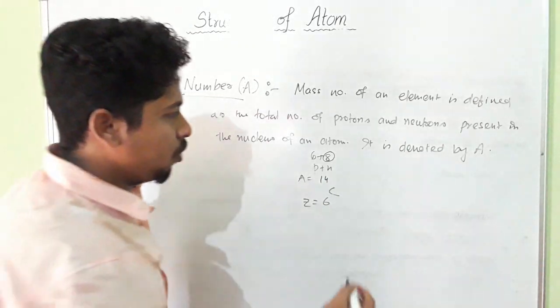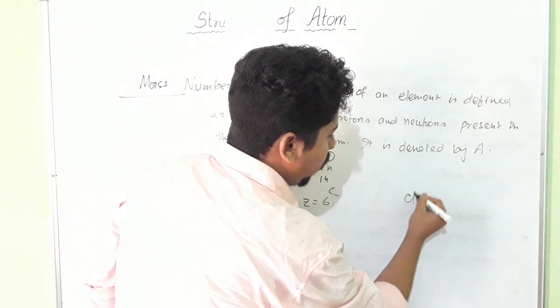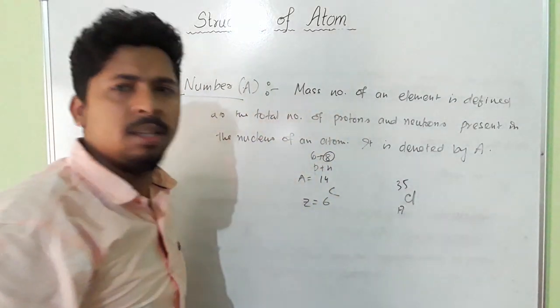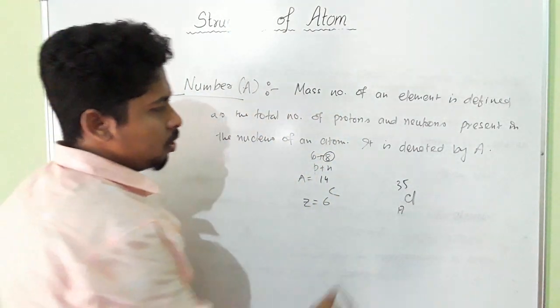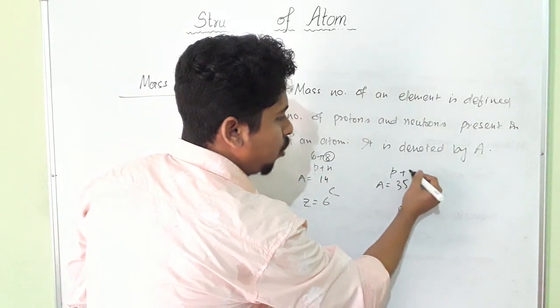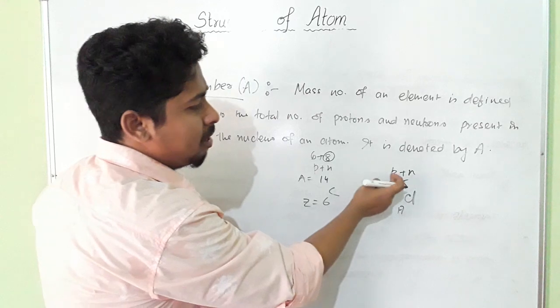Now consider the example of chlorine. We know the atomic number of chlorine is 17 and the mass number is 35. Mass number means proton plus neutron, or you can write P as Z also.